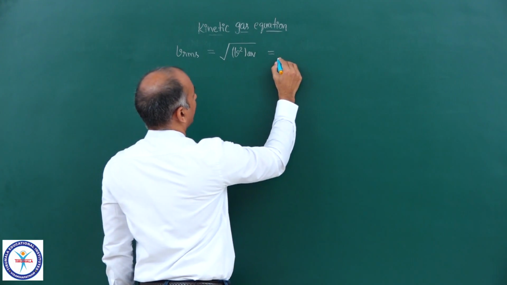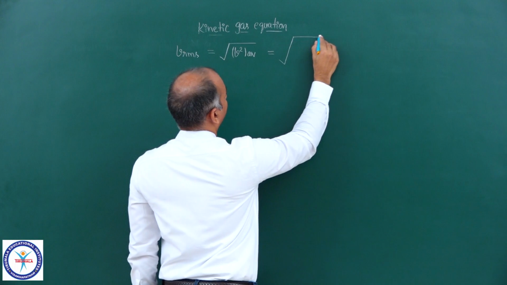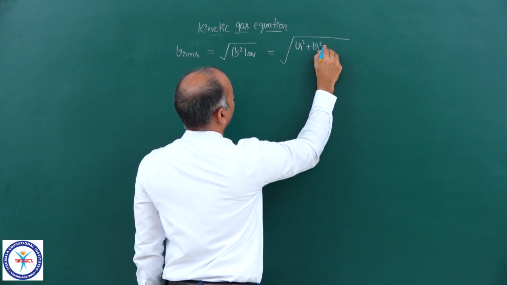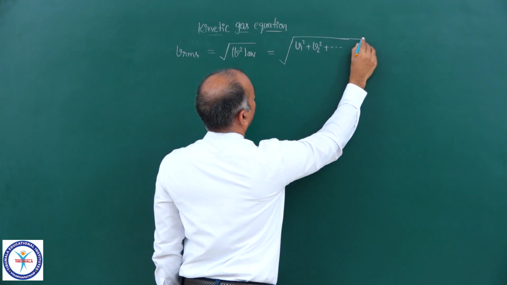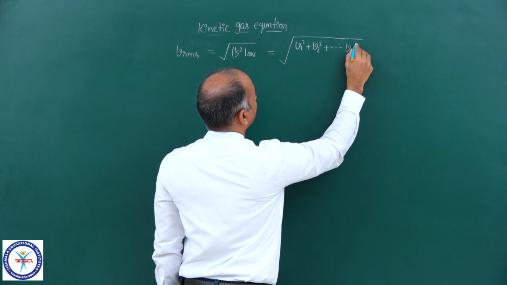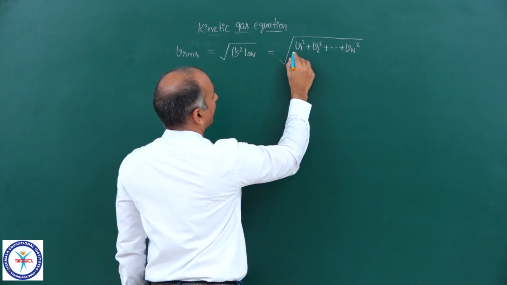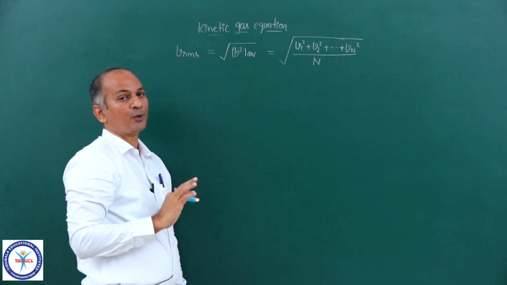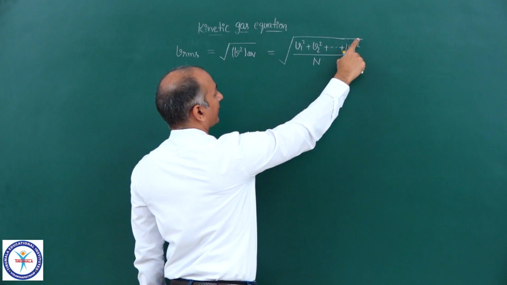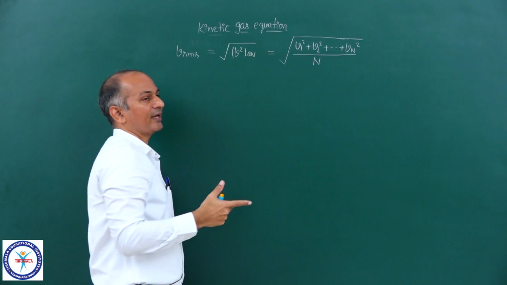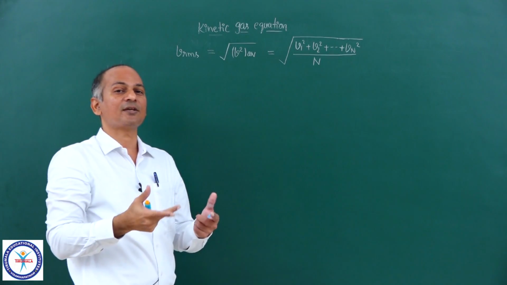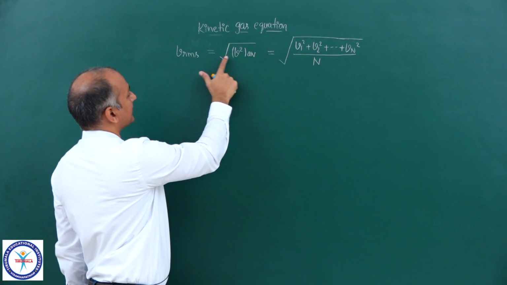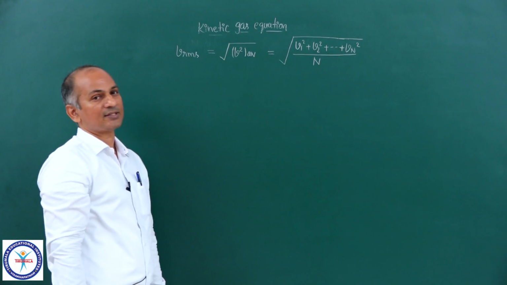So that means you can write it like this, under root V1 square plus V2 square and so on up to Vn square, because there are n number of particles, upon capital N. Root mean square: the mean of the squares of the velocities. So root mean square, and that velocity is nothing but equal to under root V square average.